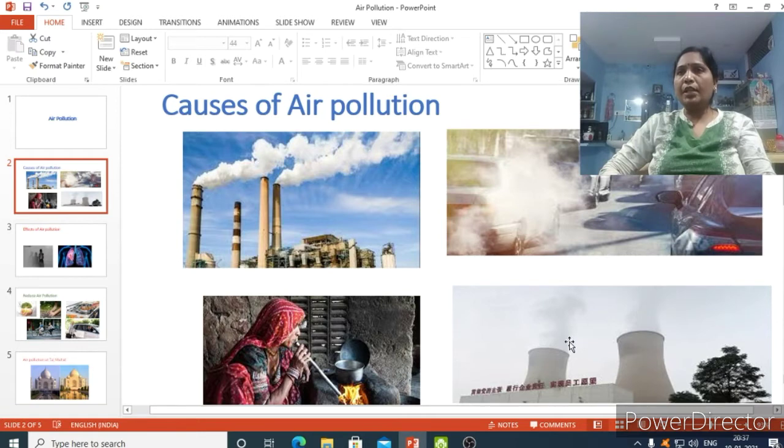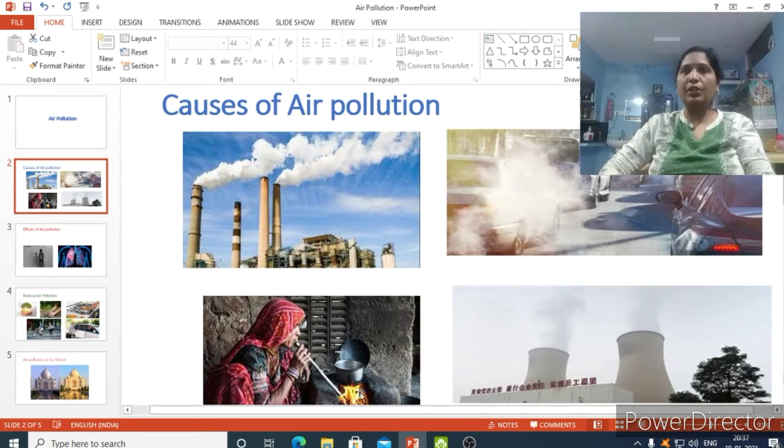And another way smoke enters the air is from a thermal power plant, where electricity is produced. When they produce electricity, the factory chimneys release smoke into the atmosphere.